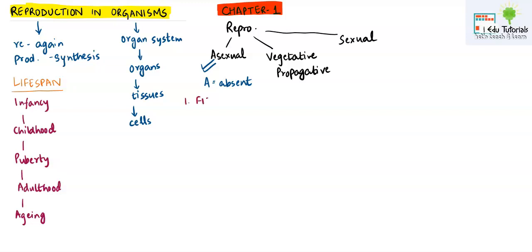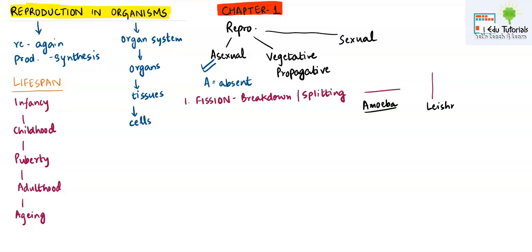First, we are going to study fission. Fission means breakdown. Whenever breakdown or splitting happens, we use the term fission. Fission may happen on the horizontal axis, or it may happen vertically along the nucleus, in the longitudinal direction. If it happens in the horizontal axis, remember the example of amoeba.